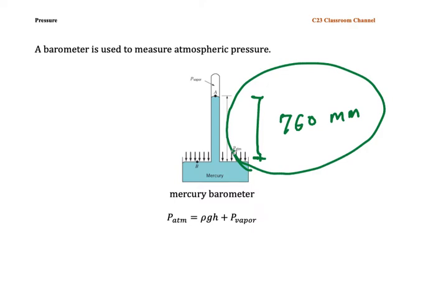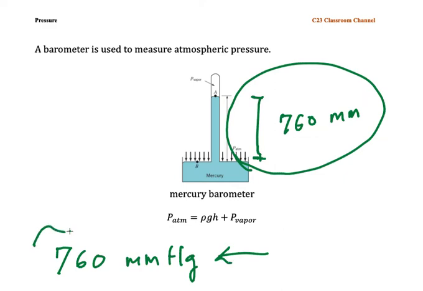If you have 760 millimeter mercury, something like this, this actually describes the pressure. However, you cannot just use these numbers because this value is showing how high the mercury rose in the test tube. So what you need to do is recalculate your pressure using this equation.